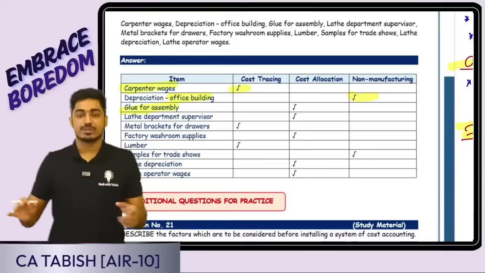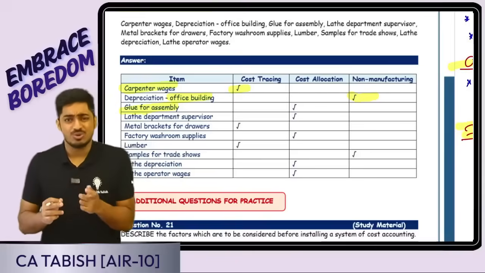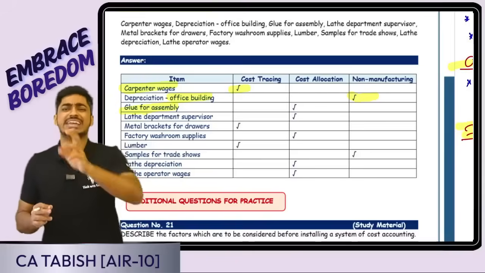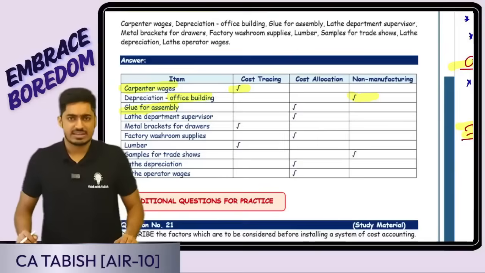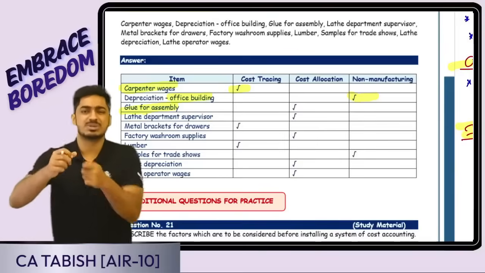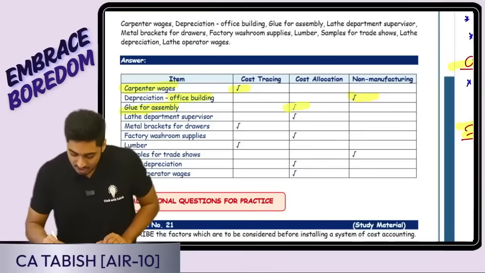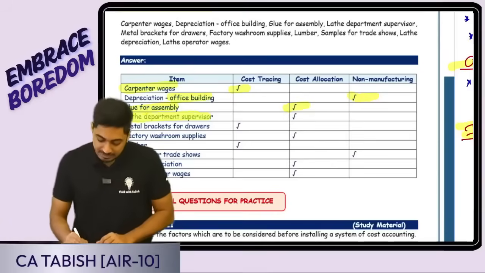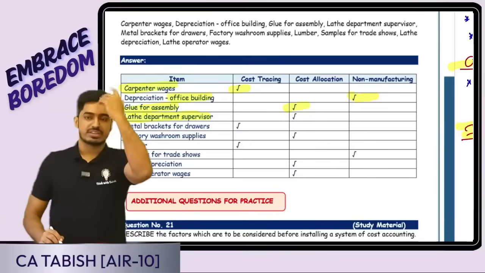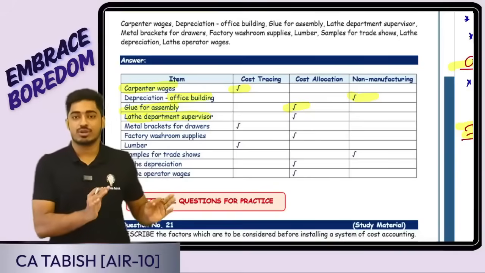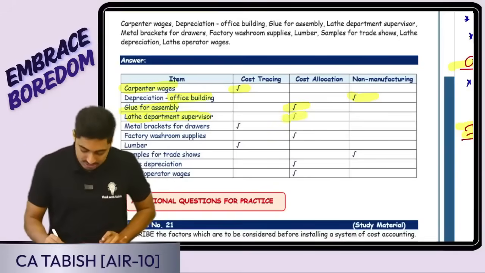Glue for assembly. Yes, I'm assembling, and for that I'm using the glue. Tell me, is glue a direct material or an indirect material? It is an indirect material. Can I tell that for one furniture this much glue is used? What nonsense. You've taken a packet, that's all, right? Cost allocation. Lathe department supervisor. Whenever it comes to a supervisor, he is not a direct employee, so it is an indirect cost. So it comes in cost allocation.